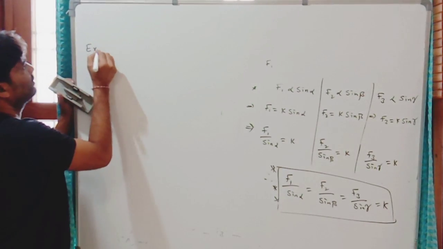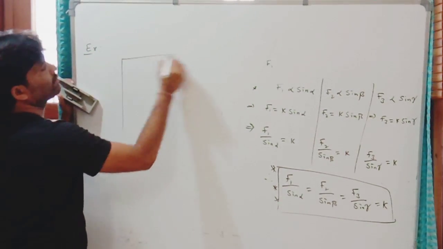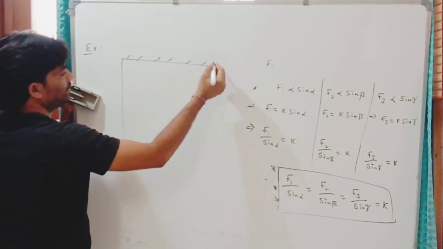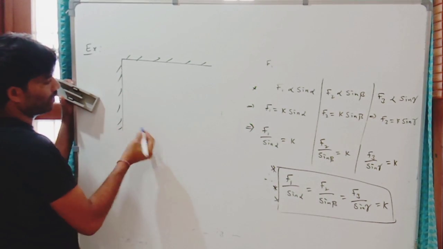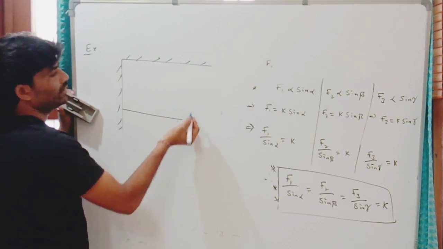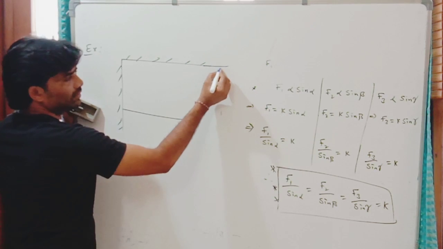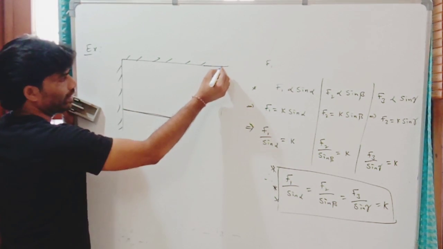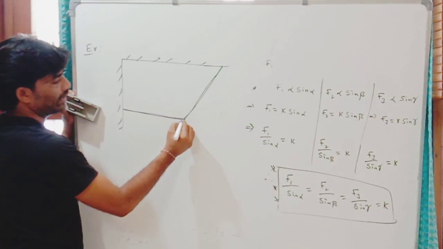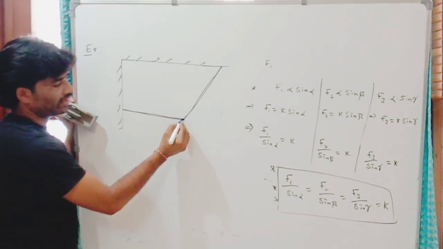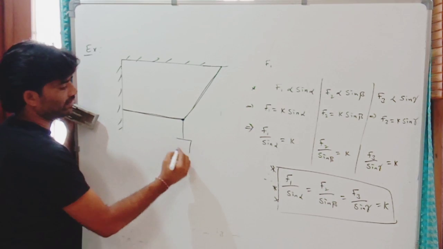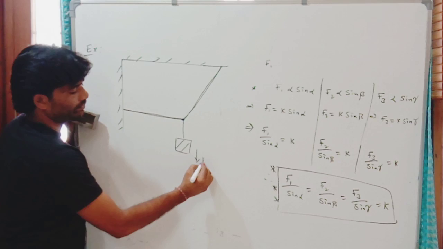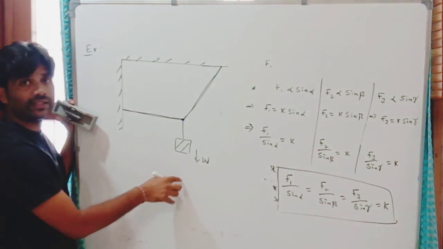Example 1. This is the horizontal support and this is the vertical wall. If an object is suspended by using these two strings, this is string 1, string 2, and these two ends are connected here and a body is attached like this. This is the body, its weight is W.